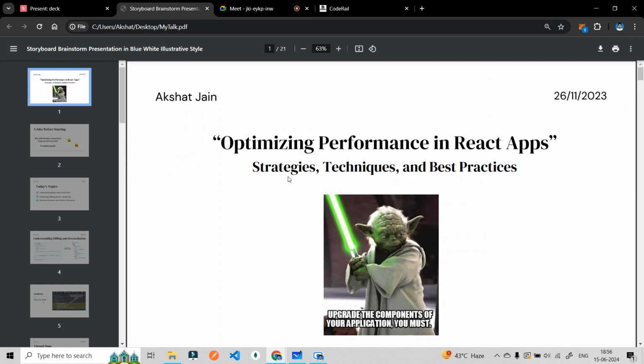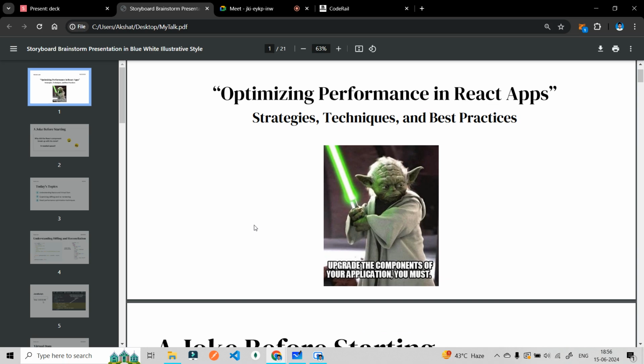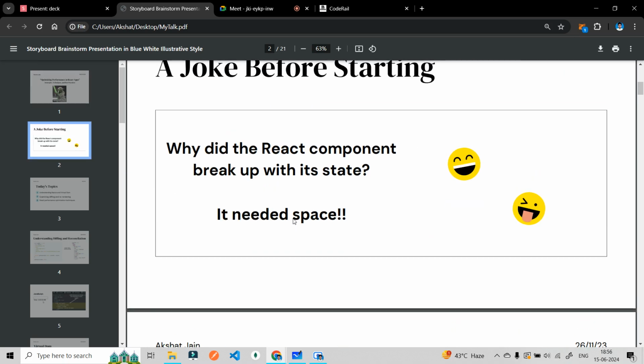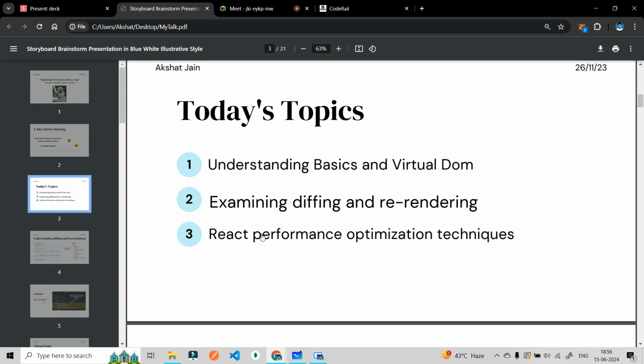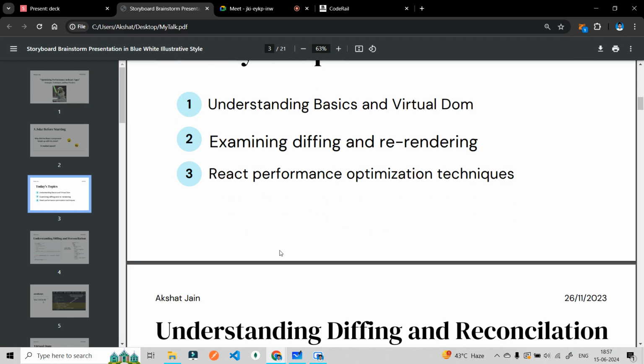So how you can optimize your React apps now: those were the best practices and techniques I talked about. But before telling them the performance optimization techniques, there were two things. First, make clear the basics of the virtual DOM that we have done today, and the diffing and re-rendering. I wanted to first improve their basics, so they know how diffing and re-rendering work, and then I moved to the performance optimization techniques.